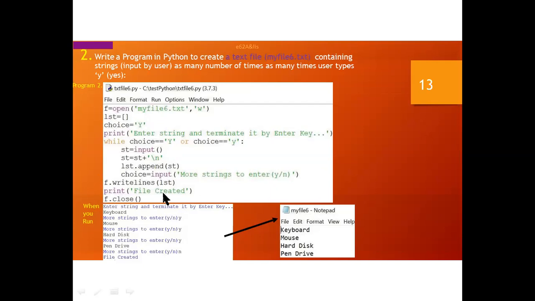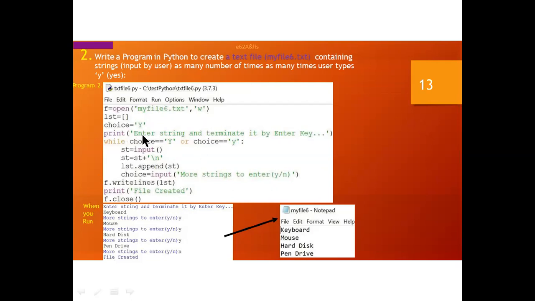Now print file created. This message will be displayed when this happens. This activity will be done when your file is executed and this message will appear. Nothing is to be displayed here because it is only in write mode.